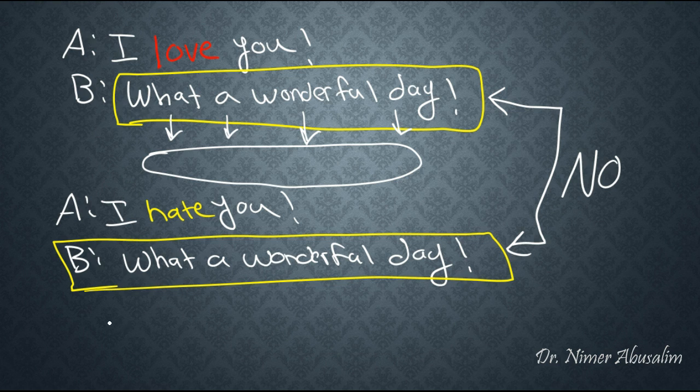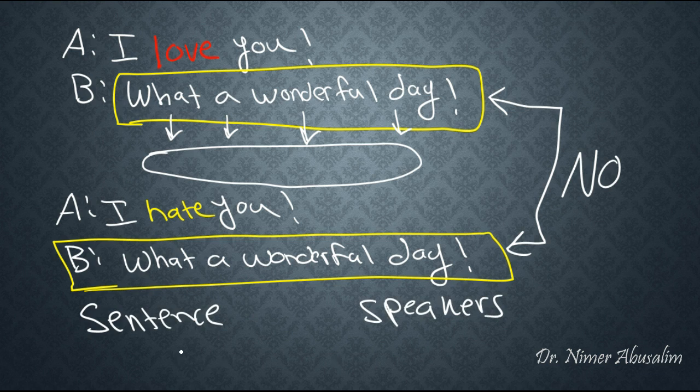So what's missing here? What's missing is a slight difference between what the sentence means and what the speaker means. So our theory of semantics must also explain the difference between sentence meaning and speaker meaning.